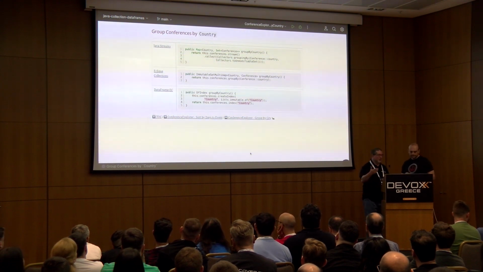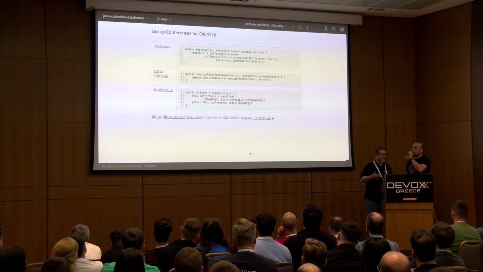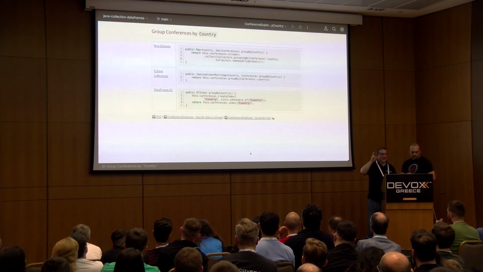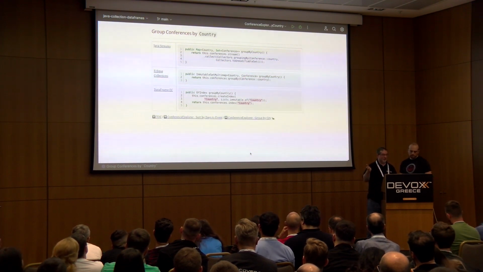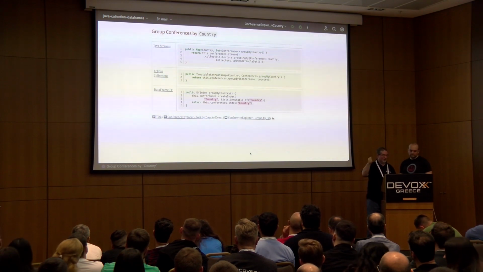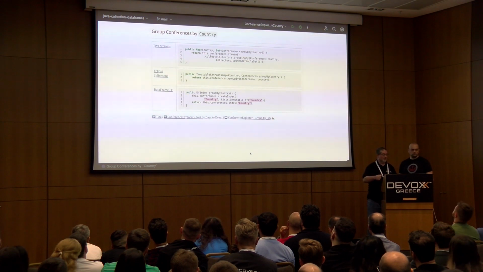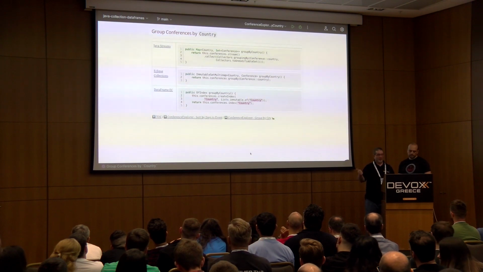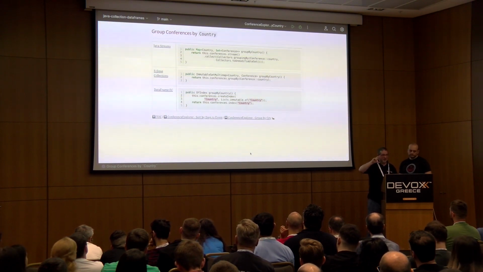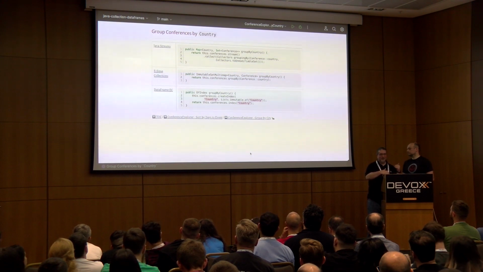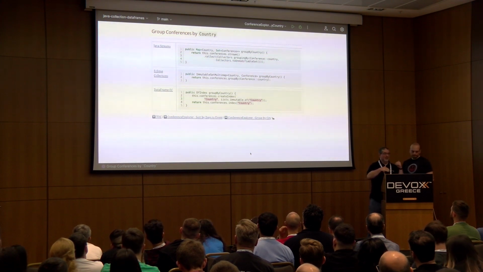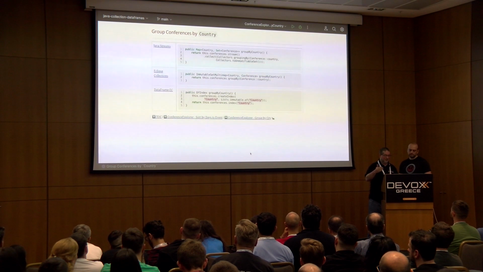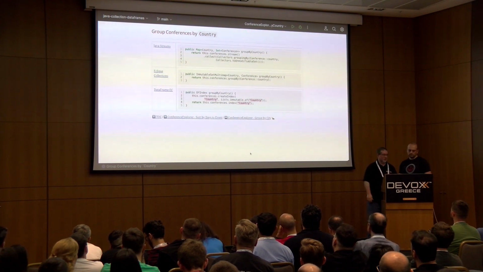Yeah, so the next thing that we wanted to do with the data, we wanted to group it by something. So we decided, hey, let's group the data by country. And what you can see, every conference on the domain, on the record we defined for both Java Streams and Eclipse Collections, has a country accessor, which will give you a country object. And with Java Streams, we do the standard: take the set, do stream, do collectors grouping by. Now what we wanted to do specifically is, as much as possible, keep the data coming out of operations as immutable. And so we used collectors to unmodifiable set. There is no toSet method on stream itself, so we have to use a collector here, but we wanted to have the immutable type come back.